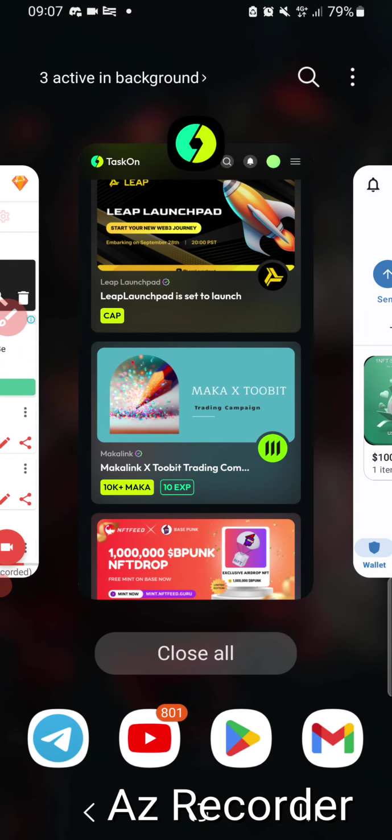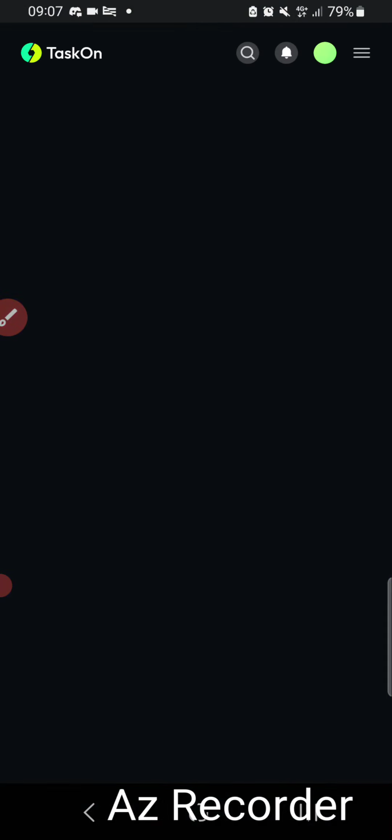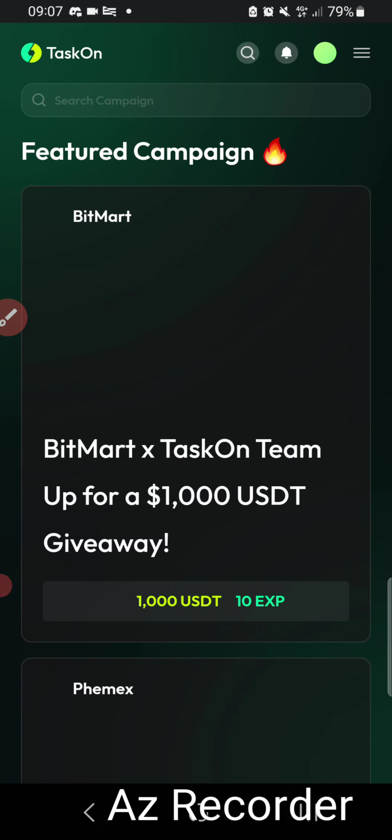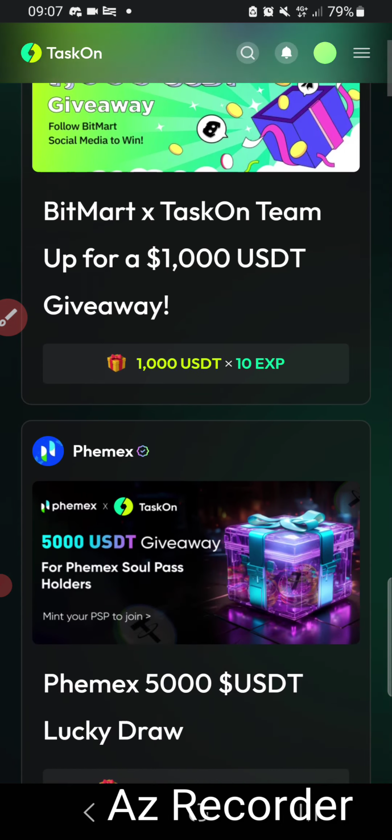So as I said, this is basically an unlimited source of free airdrops, free giveaways and free crypto. As you can see, ongoing, upcoming, you can choose whatever it is. Just see what the reward is, finish the task.